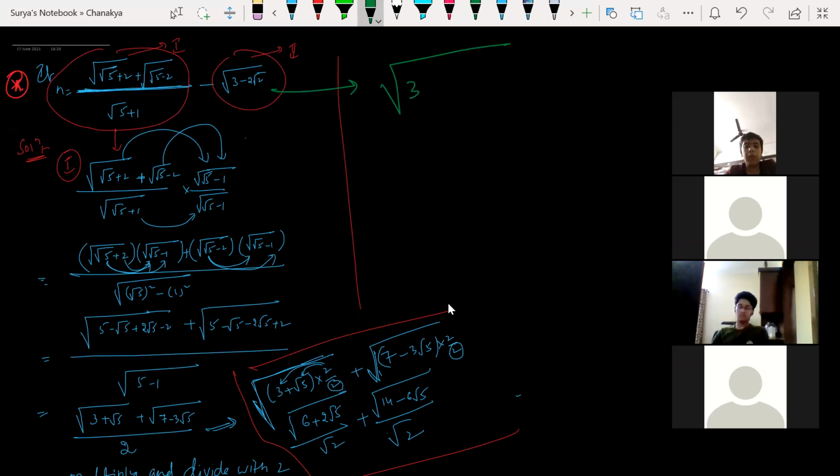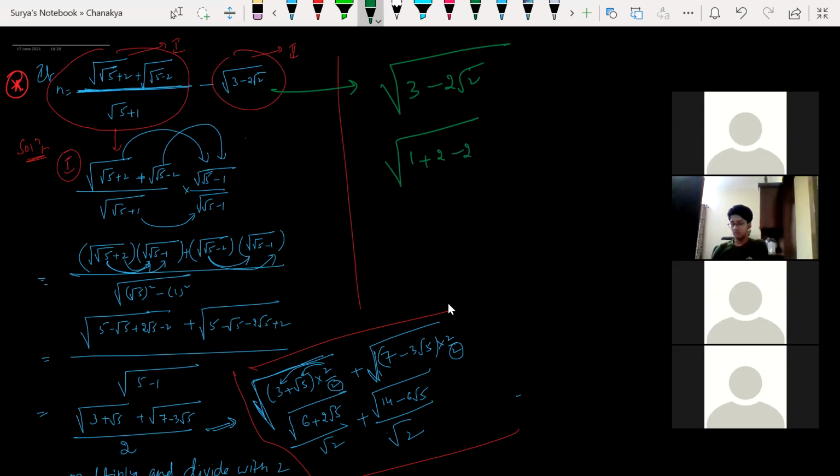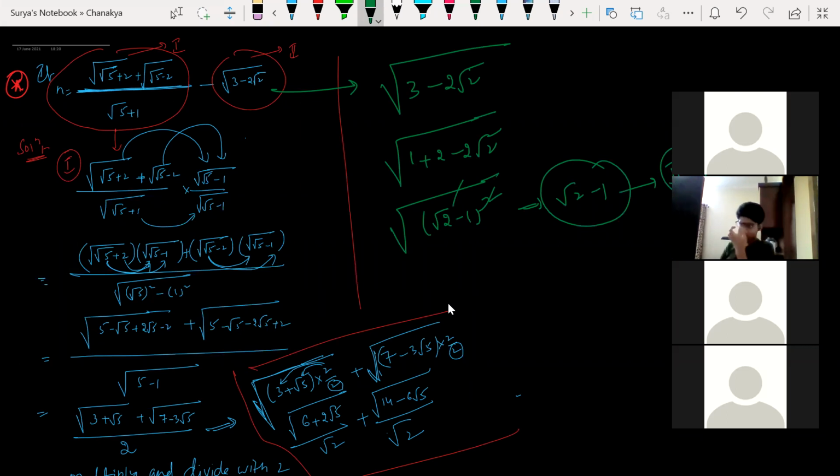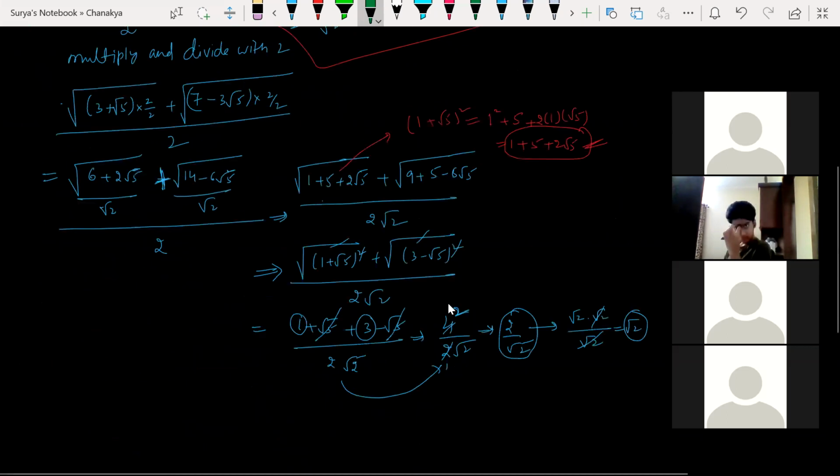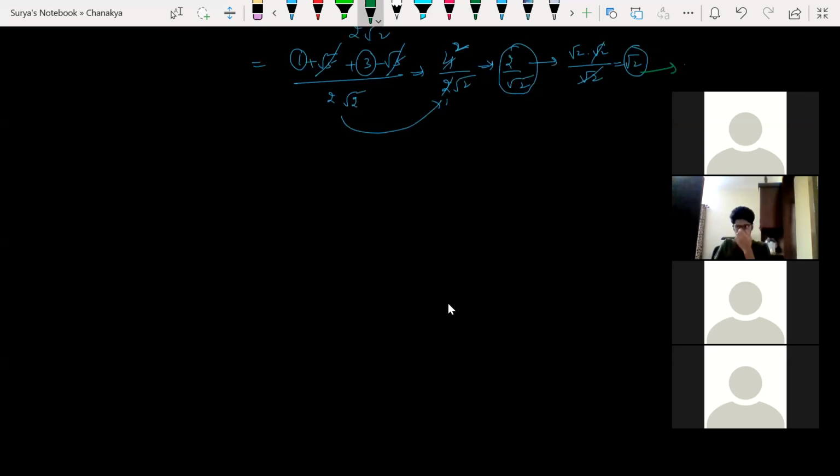So 3 plus minus 2 root 2 is given, right? Now 3 can be written as 1 plus 2 minus 2 root 2, right? Now this can be written as root 2 minus 1 whole square. This will get cancelled. What I'm getting? Root 2 minus 1 is my second part answer. Now this is my first part answer.